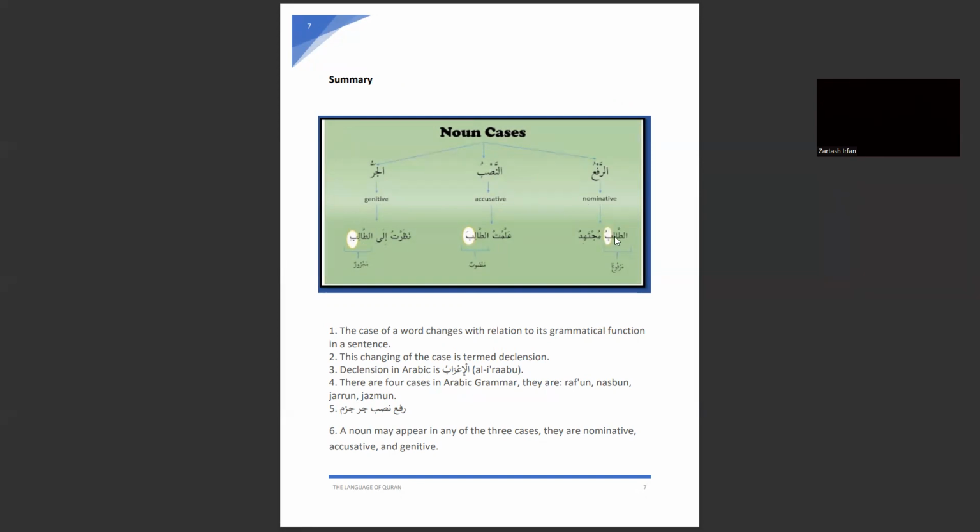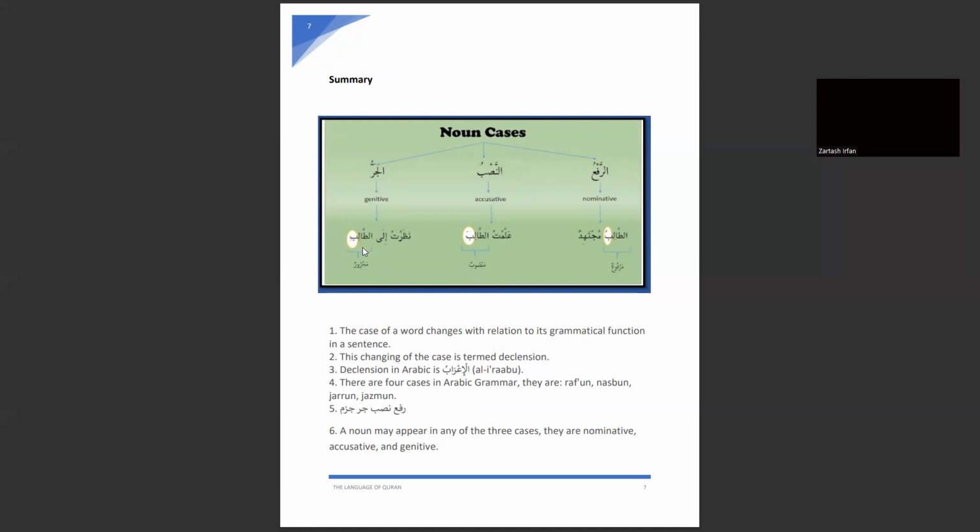Look here, the ending. Ba has a dhamma, ba has a fatha, and ba has a kasra here. With the dhamma: when a noun is ending with the dhamma, it is in the state of rafa and it is termed as marfu. A noun which is ending with the fatha on the last letter is in the state of nasab and it is termed as mansoob.